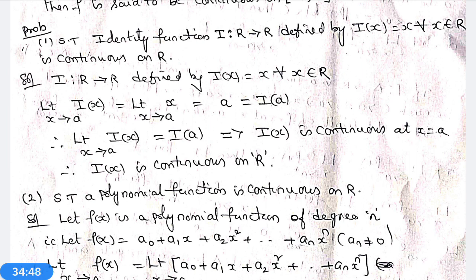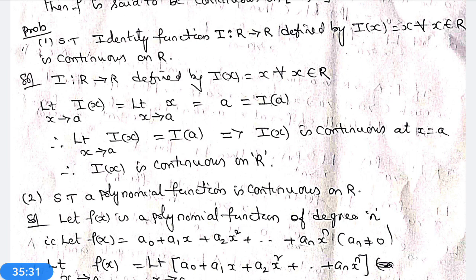So limit x tends to A of I(x) is equal to limit x tends to A of, what is I(x) value? x. Limit x tends to A of x. x is a polynomial function. Limit x tends to A of x is equal to A, because it is a first degree polynomial. Therefore limit x tends to A of x is equal to A, which can be written as I(A). Therefore limit x tends to A of I(x) is equal to I(A). Therefore I(x) is continuous for all x belongs to R. So the identity function is continuous on the real number set.